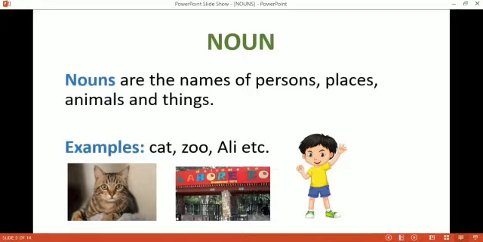For example, cat is an animal, so cat is a noun. Zoo is a place, and zoo is a noun. Ali is a boy, so Ali is a noun. And things: book, table, chair. These are also called nouns. Okay, let's move to the next page.